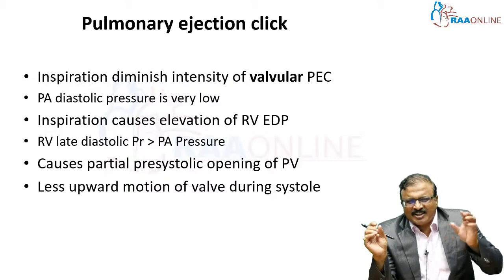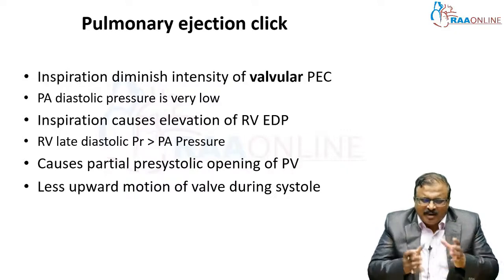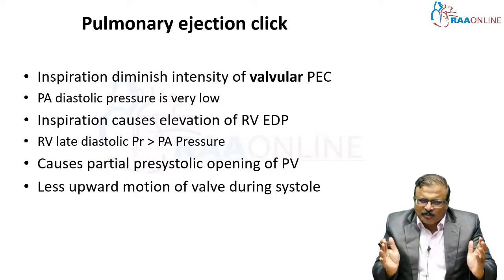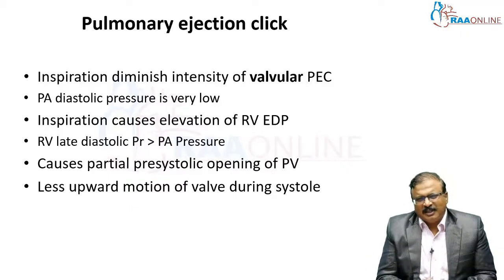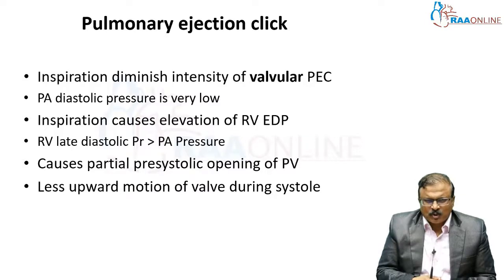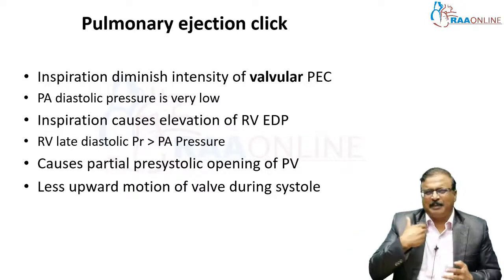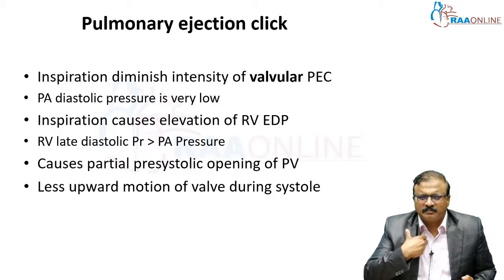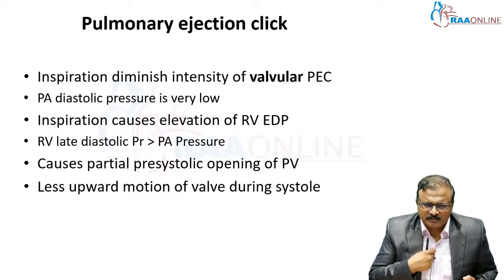The pulmonary artery diastolic pressure is very low during inspiration and it causes elevation of right ventricular end-diastolic pressure. More volume comes from the inferior vena cava, and the RV receives more blood. So, RV late diastolic pressure is more than the pulmonary artery pressure.